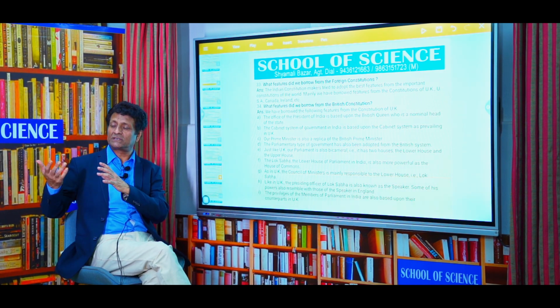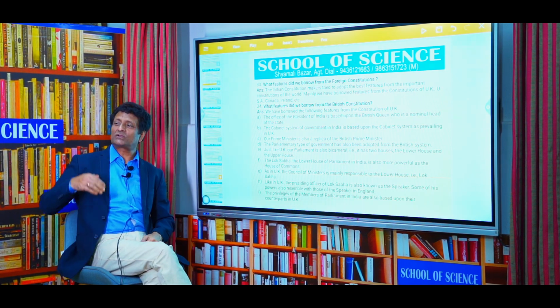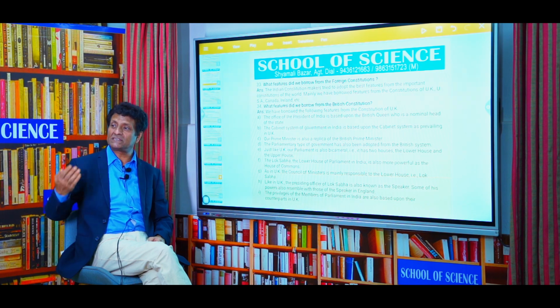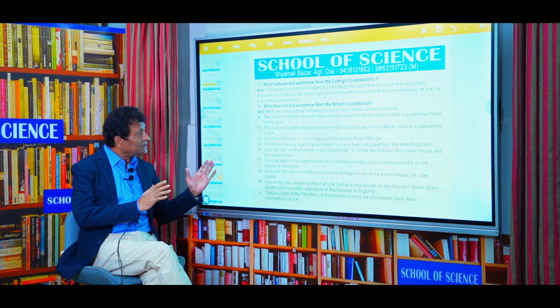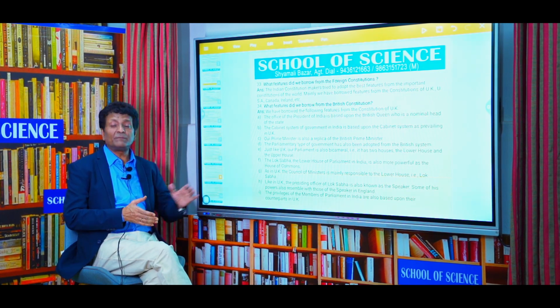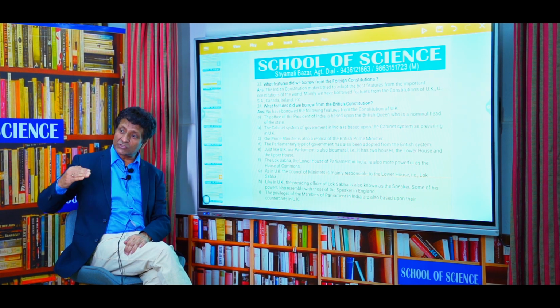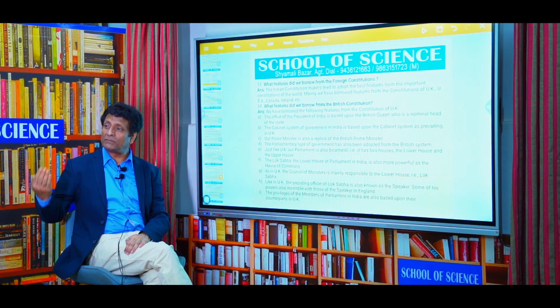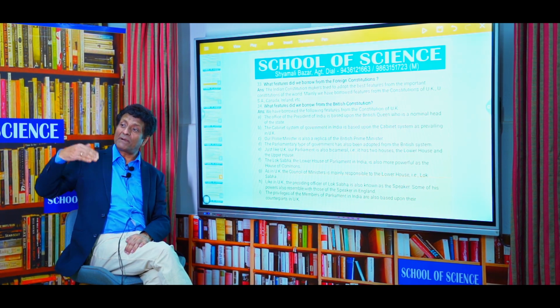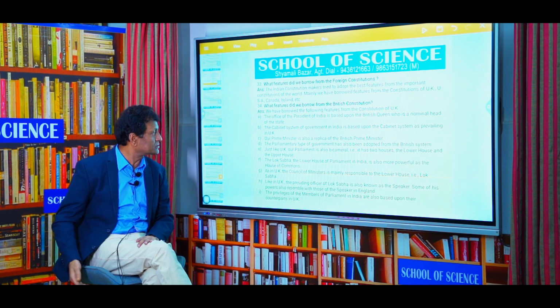There are two houses in our parliament. One is called the Lok Sabha and the other one is Rajya Sabha. The same structure we have in the Parliament of UK. The lower house there is called House of Commons and the upper house is called the House of Lords.